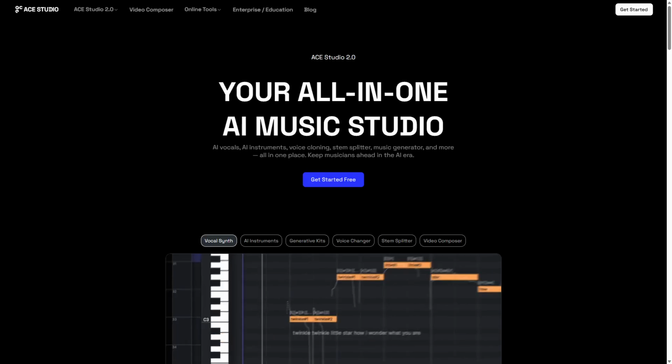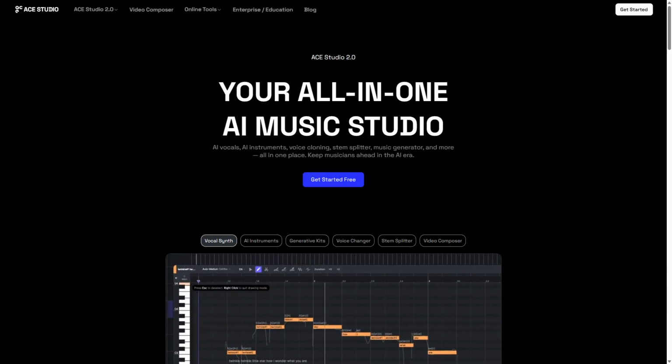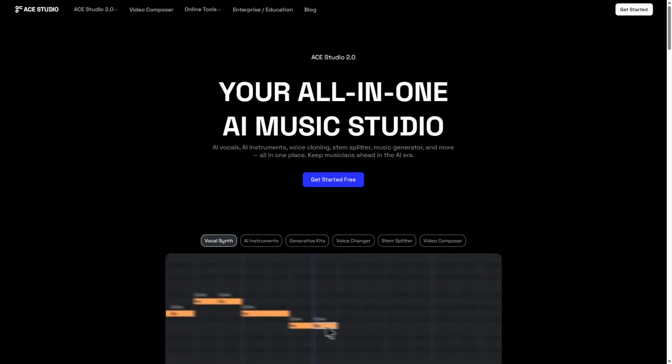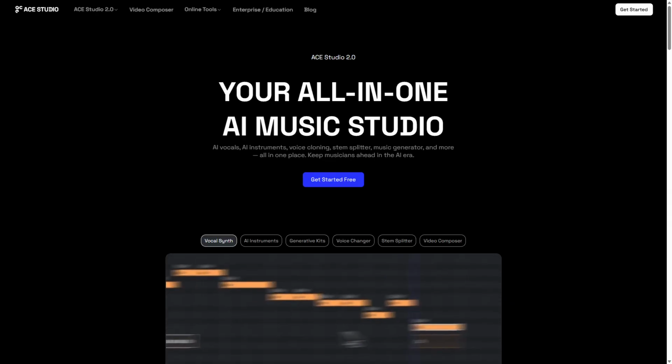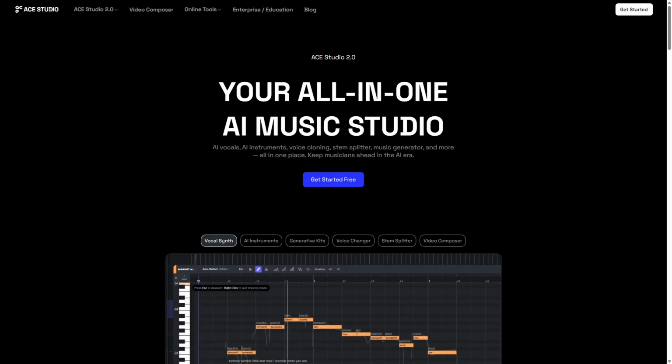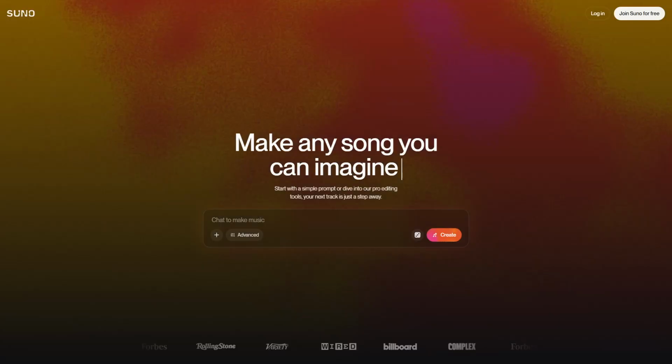Ace Studio AI versus Suno AI music generator. Choosing the right AI music generator can transform how you create music without complicated setups. Both offer unique tools to generate music, but their approaches and features differ significantly. Ace Studio AI and Suno are AI-powered music generators designed to assist creators.